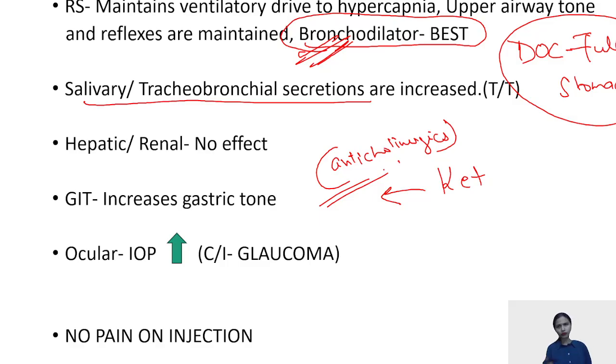Hepatic, renal, no major effect. GIT, it increases gastric tone. Ocular, it increases your intraocular pressure, contraindicated in glaucoma. It is contraindicated in glaucoma. Pain on injection, no pain. It itself is a very good analgesic agent.